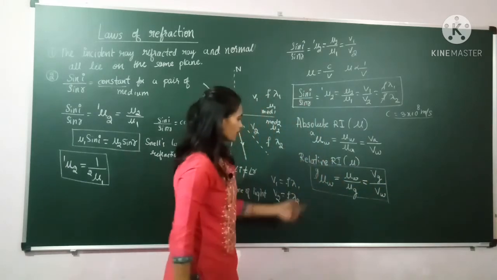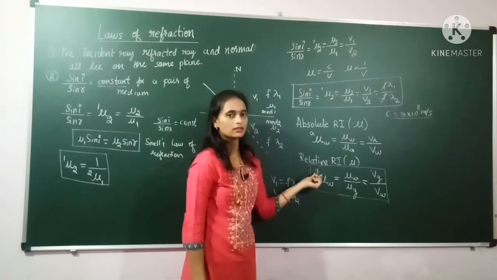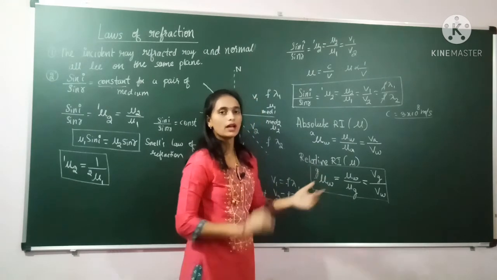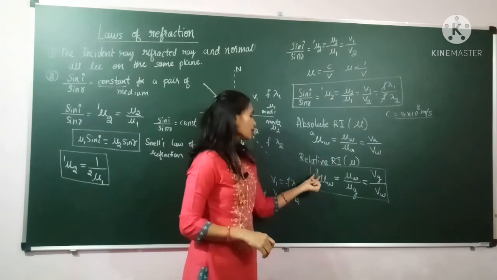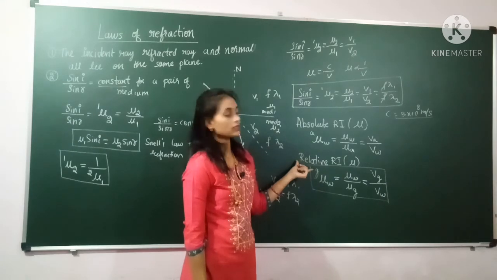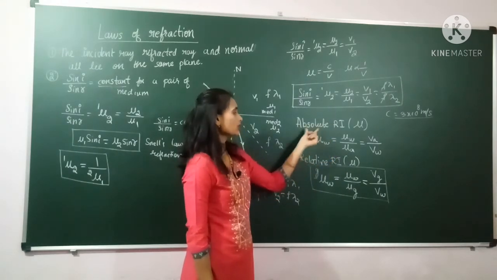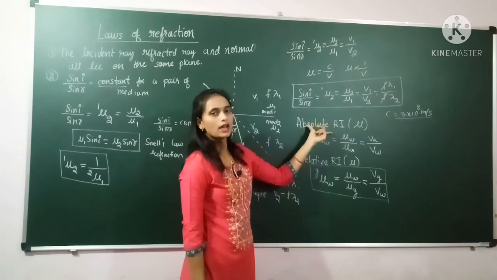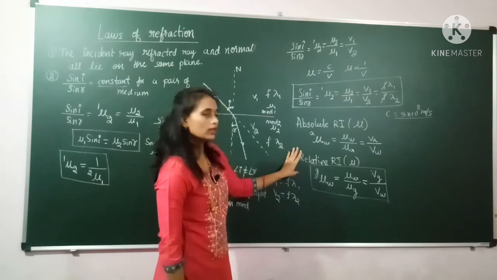See the relation. Here the refractive index of water is compared with glass. Any medium you can compare except the air medium. If you compare with any medium except air, then it is called the relative refractive index. If you are comparing any medium with the air medium, then it is called the absolute refractive index. So this is the difference between absolute and relative.